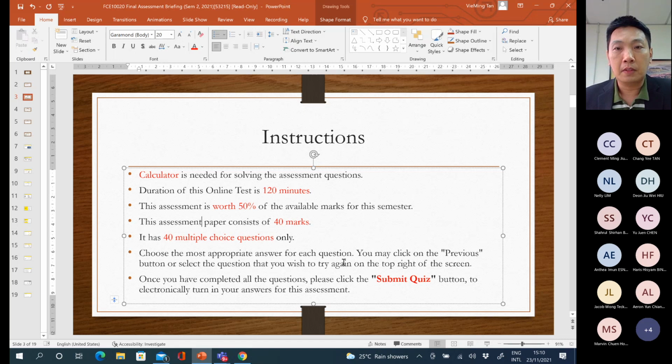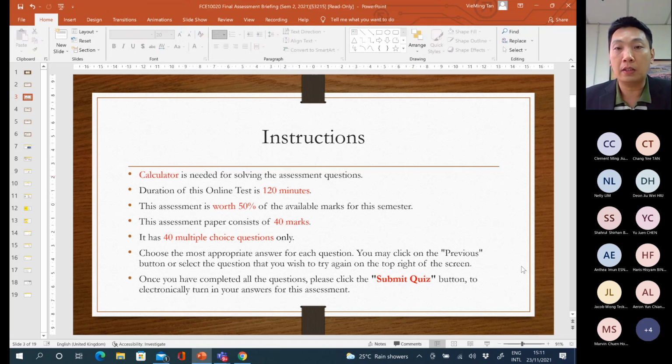After you are satisfied with all of the answers provided for all the 40 questions, remember, you need to submit the quiz. You have to submit the quiz by clicking on the submit quiz button. Make sure you click on this submit quiz button in order to submit your final assessment online through Canvas.